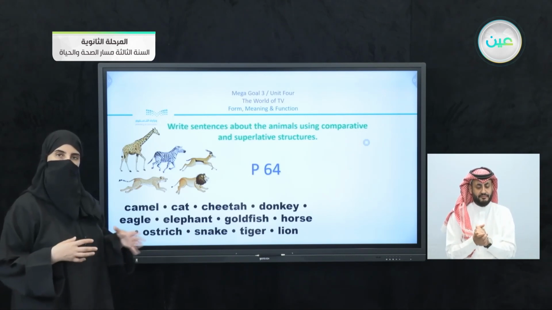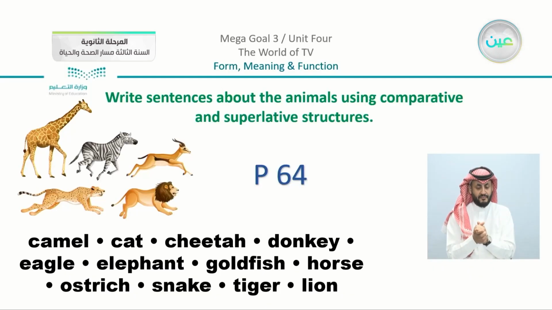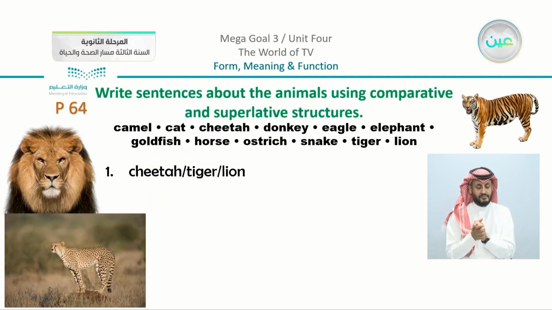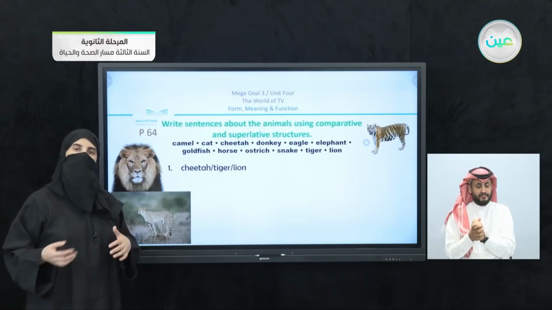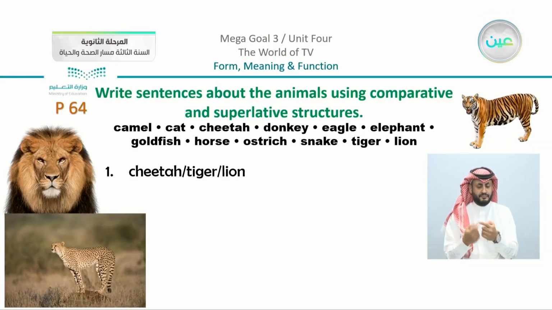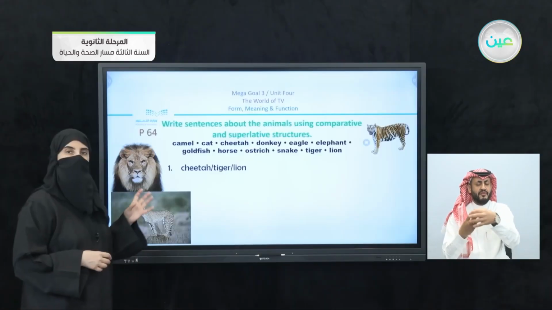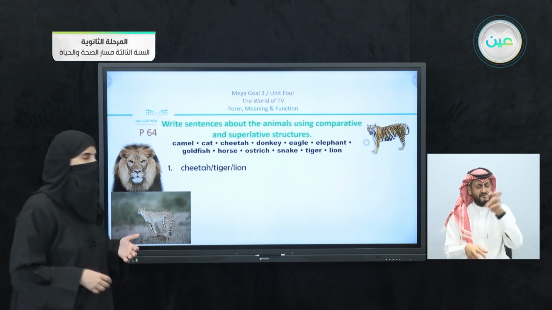So we are going to just use the examples that we have in the book here. We are going to compare as the book instructs us to, using the comparative and superlative. We are going to use superlative sentences or comparatives, and we're also going to use the positive degree. So we have here, first of all, number 1, cheetah, and the tiger and the lion all together. How can you compare between the three animals? You can see that they are all three fearsome animals. They are all predators. So what can we say?